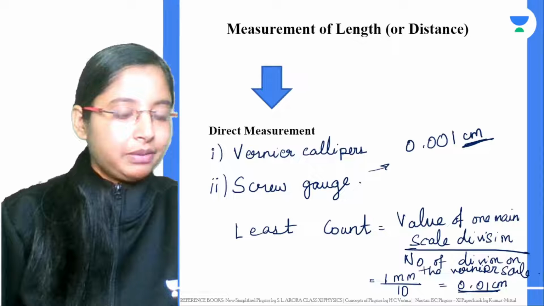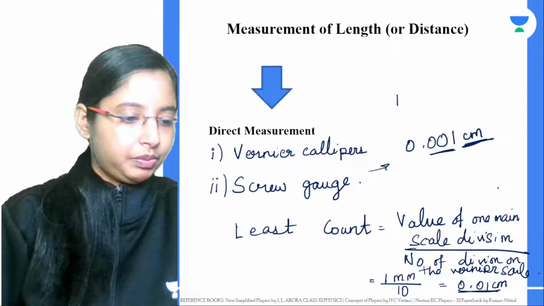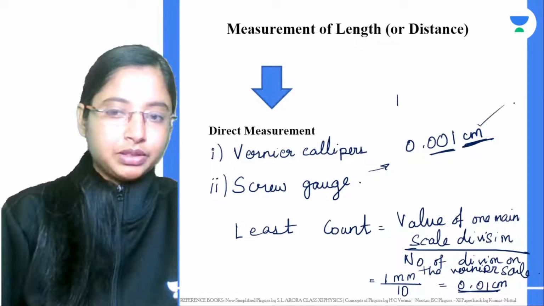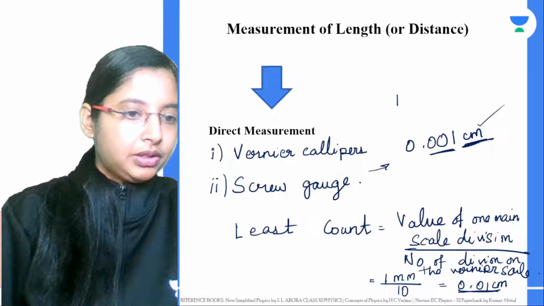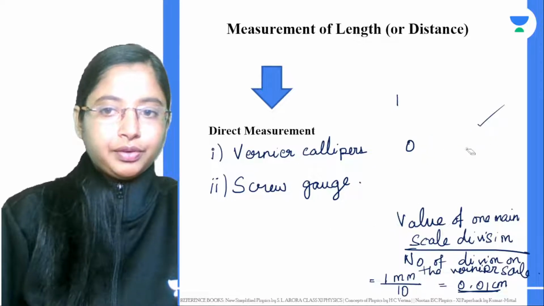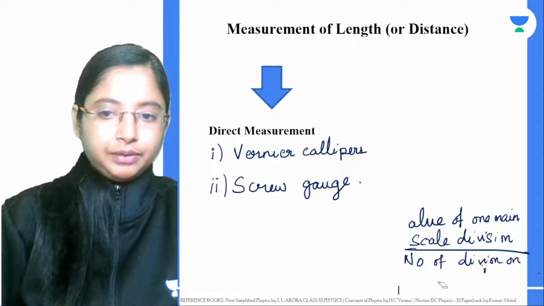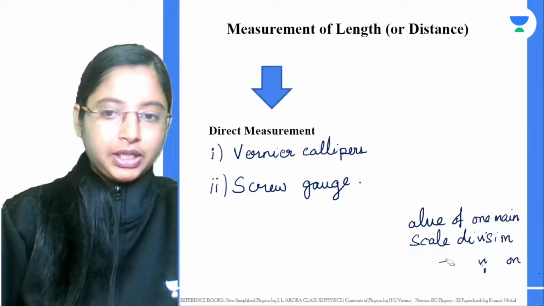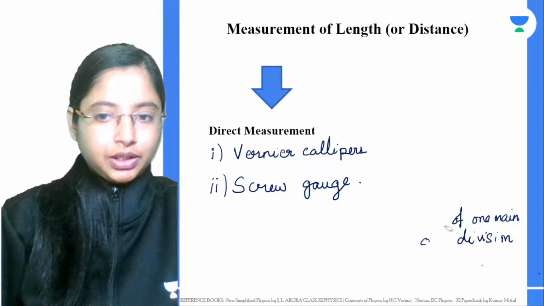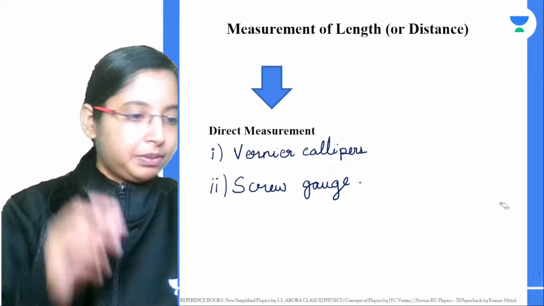So these are measurements. Using a screw gauge, any size that I'm measuring, I will get values up to 3 decimal points in terms of centimeters. So this is about the direct measurements. Now what if I want to measure, yes, Akshay, you can measure any thickness or the diameter of a wire using a screw gauge. Now the screw gauge least count is very simple. It will be the pitch of the screw.